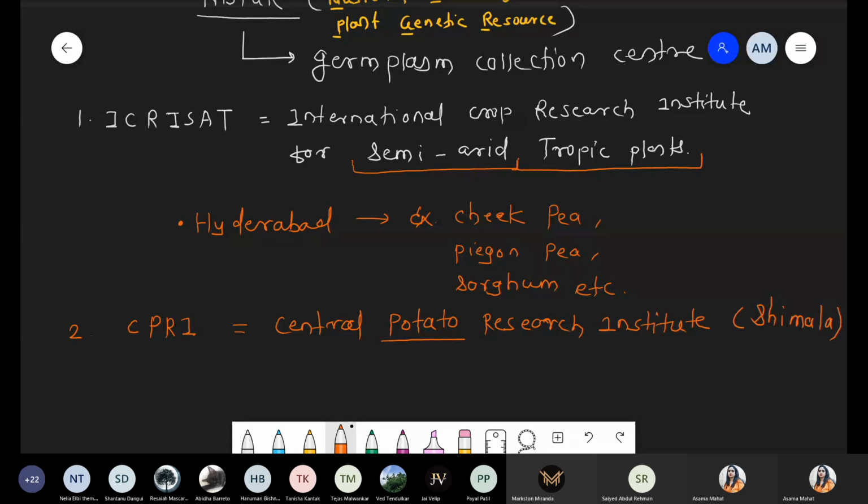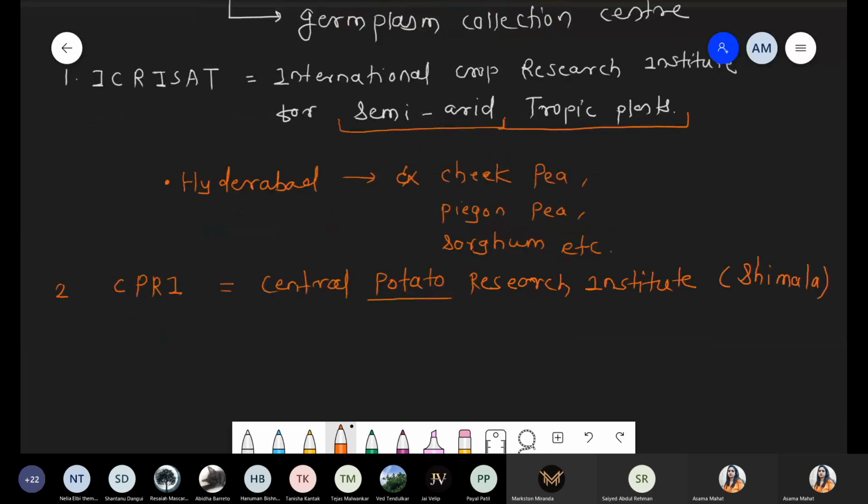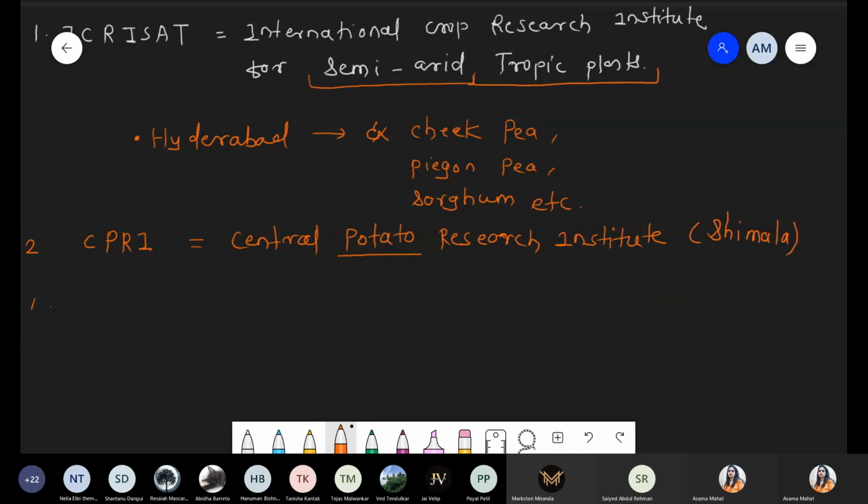Number three, that is CRRI, the Central Rice Research Institute, which is located in Cuttack, Odisha. So we are talking about number three.